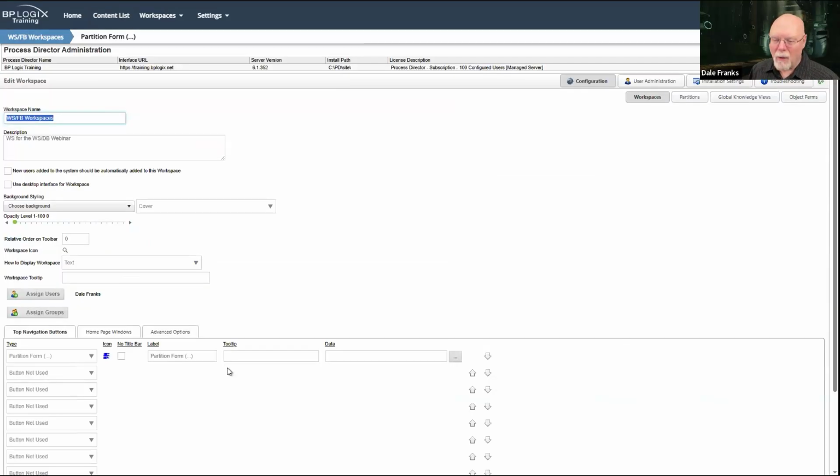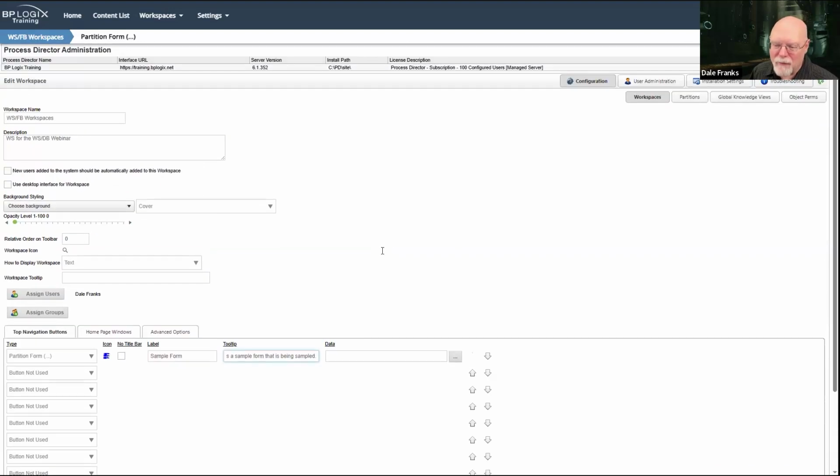And I should probably change the name since that's what shows up there. So I'm going to call this, I don't even know what form I want to grab here. So we'll just call this sample form. And sure, we'll give it a tooltip. This is a sample form that is being sampled. There we go. Now I've got a tooltip.